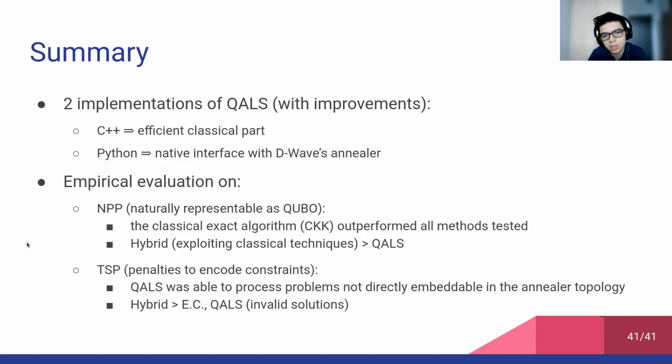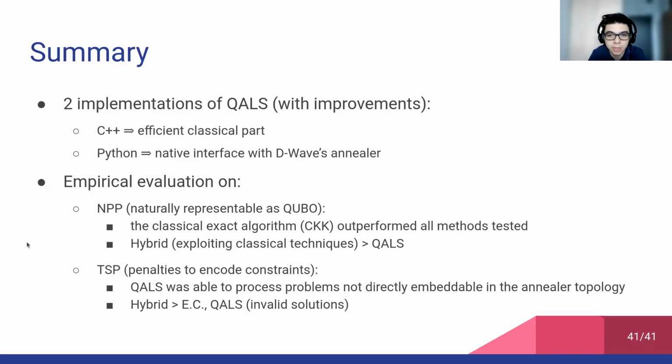We have empirically evaluated this approach on two different problems. The first problem, MPP, is naturally representable as QUBO, and the second problem, TSP, instead requires setting some penalties to encode the constraints of the problem. Regarding MPP, the classical exact algorithm has outperformed all the other methods tested.